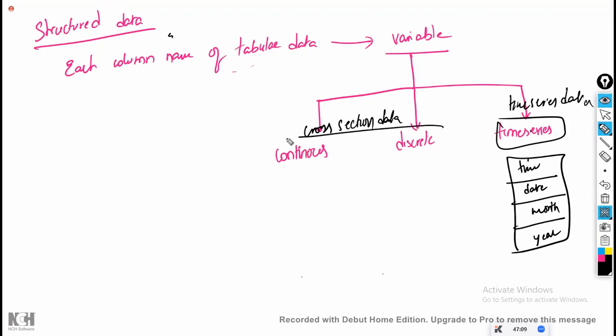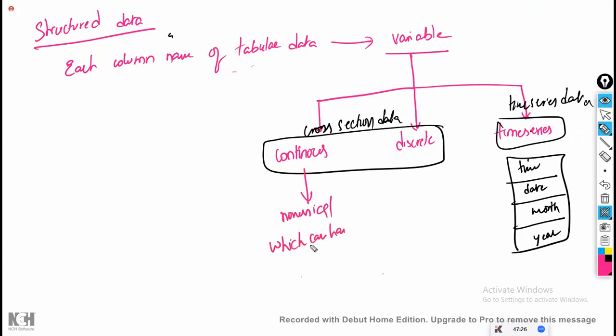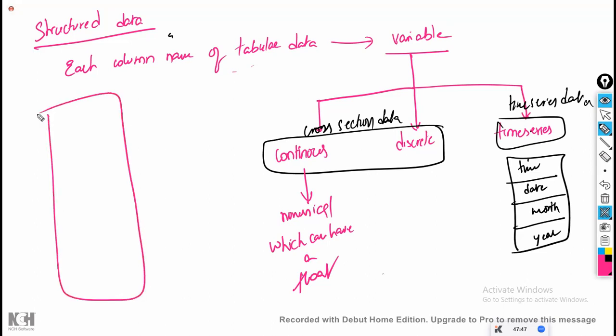Now for cross-sectional data, within cross-sectional, again, I'm having continuous and discrete. Now what is continuous? Continuous means a numerical data which can have a float value, then it is called continuous data. Whichever is a numerical data which can have a float value. For example, your weight is there. I have collected from my students in this class.